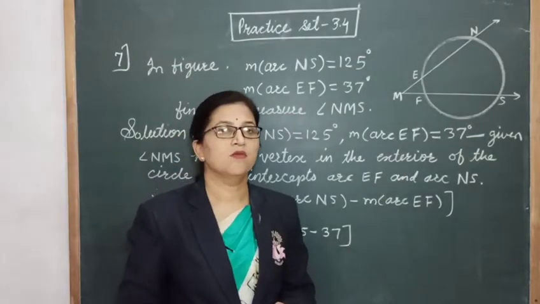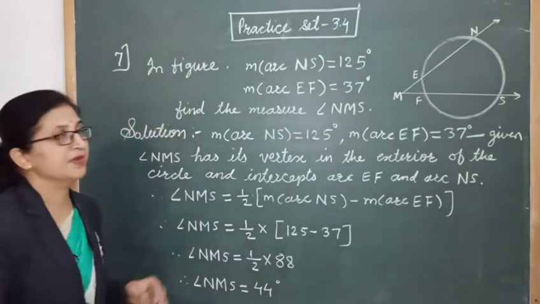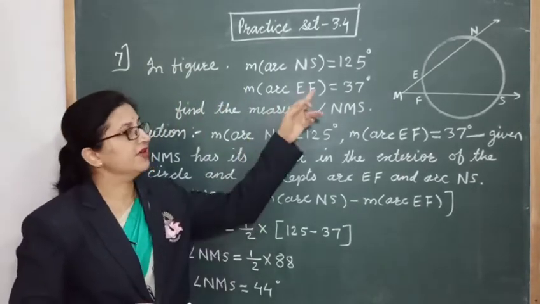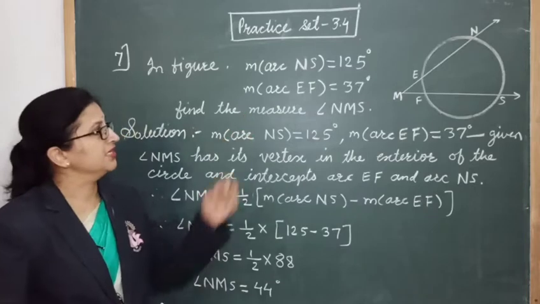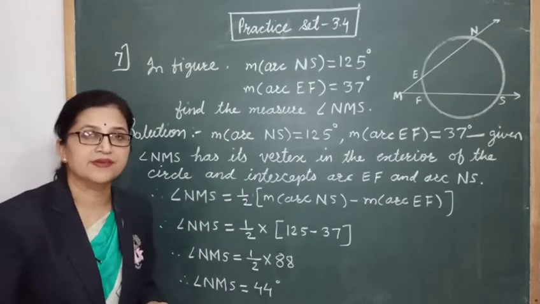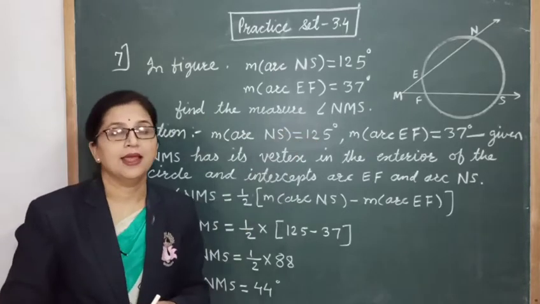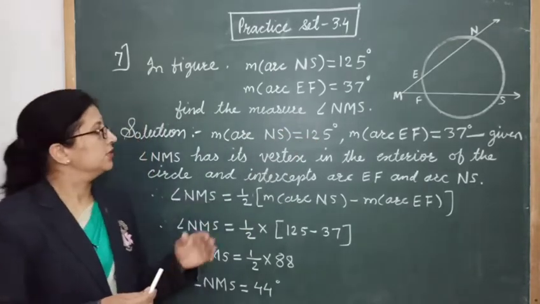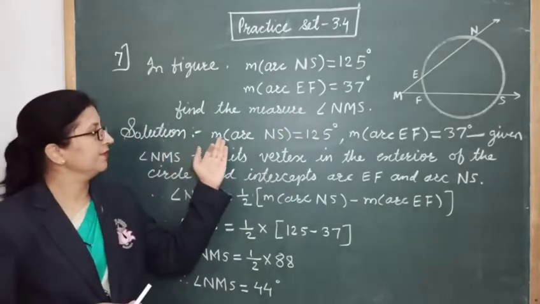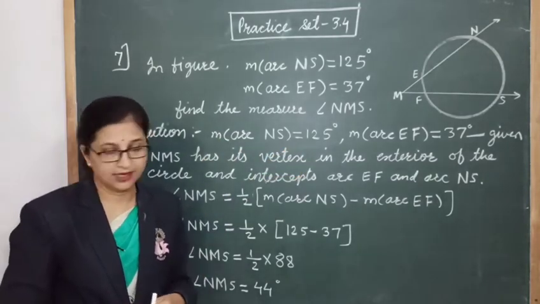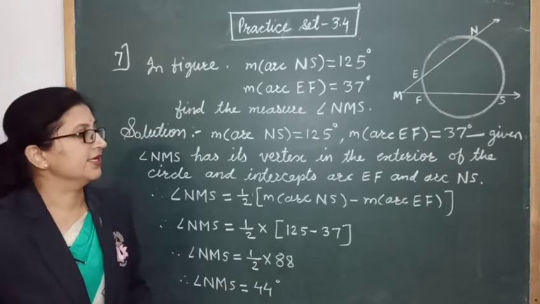Now let's solve one more example. That is question number 7. In the figure, the measure of arc NS is given as 125 degrees and the measure of arc AF is given as 37 degrees. Then we are asked to find the measure of angle NMS. Okay, so let's see the solution. Arc NS is given 125 degrees and arc AF is given 37 degrees.